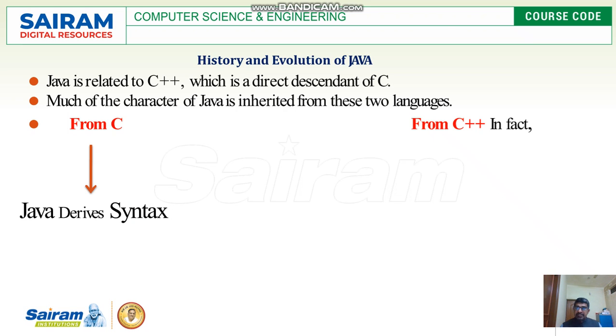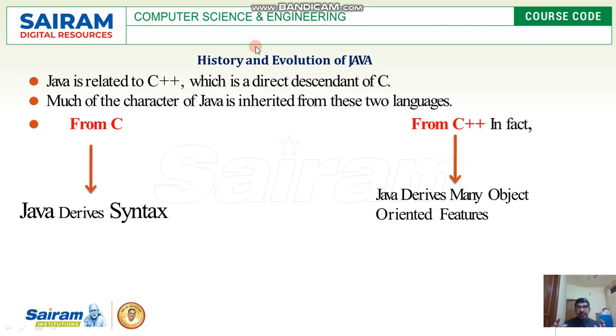Almost C and Java syntax look the same, or are very similar. And from C++, it has taken the object-oriented features. We have seen features like encapsulation, abstraction, polymorphism, inheritance. All these properties Java has inherited from C++.